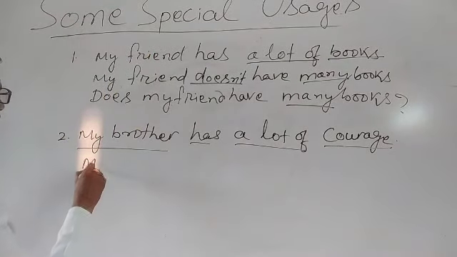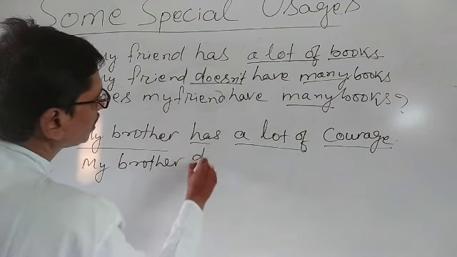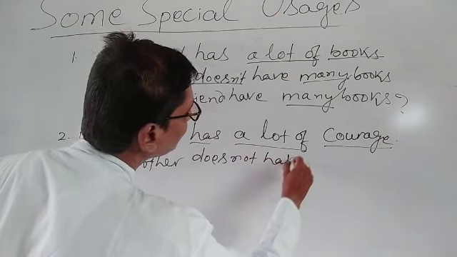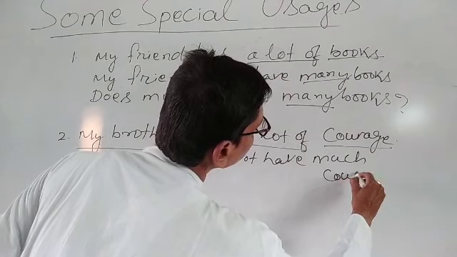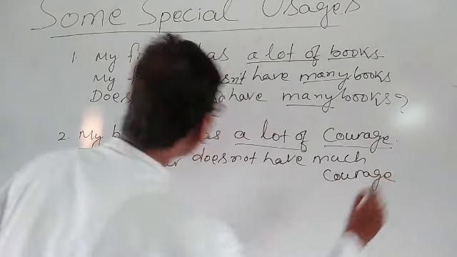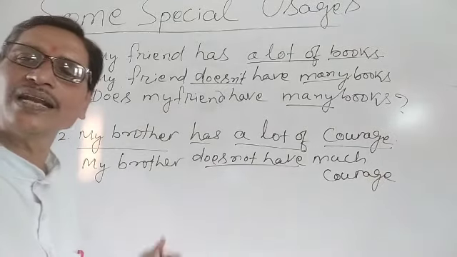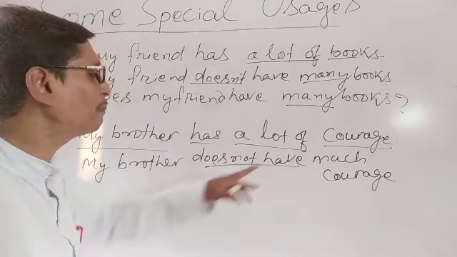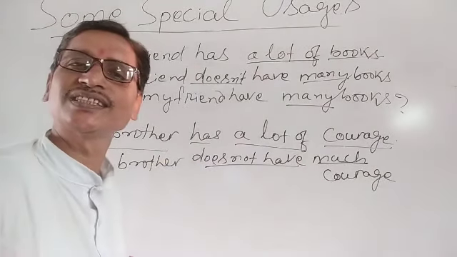So, my brother does not have much courage. My brother does not have much courage. Now our sentence is a negative sentence. So in place of a lot of, we have used much courage.